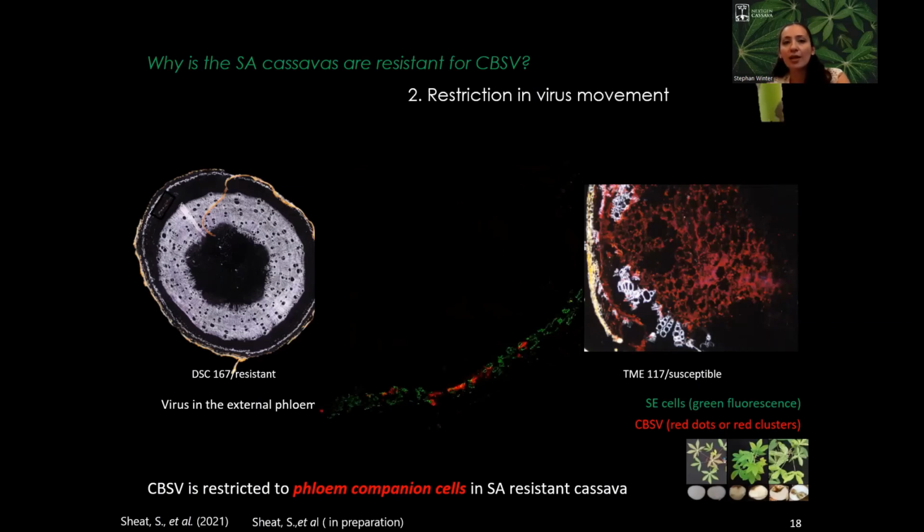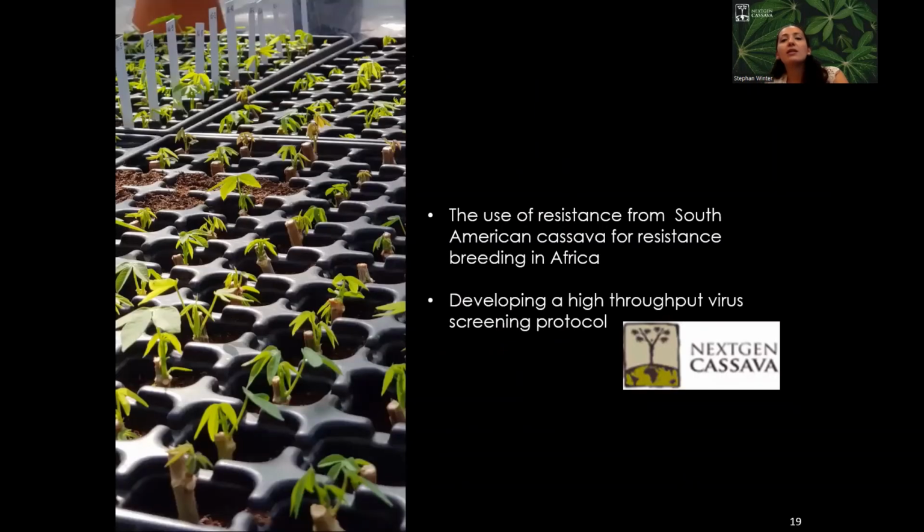In this case, we summarize that the resistance in our South American cassava is based on restriction in virus replication and virus movement. As we now know the South American cassava and why this plant is resistant, the next step was to use this resistance in African breeding to breed for dual resistance to CBSD and CMD, because unfortunately the South American cassava was highly susceptible to CMD. So it was really good that we can use this plant to breed for dual resistance and also to develop a high throughput virus screening protocol.